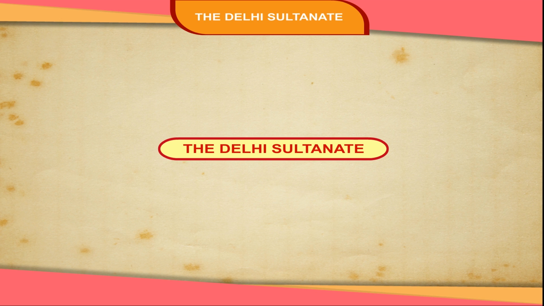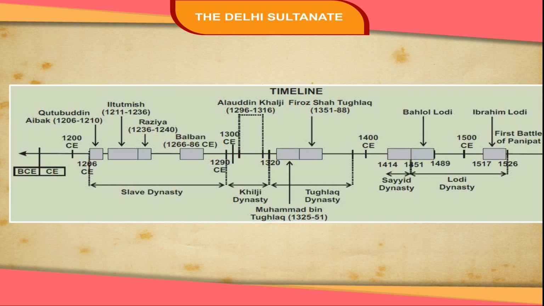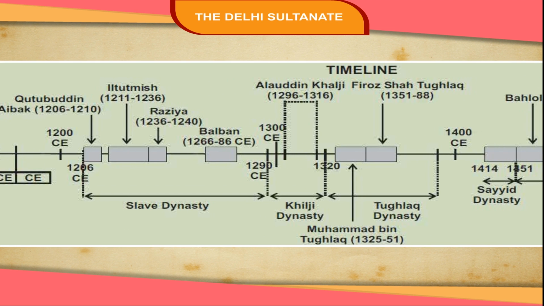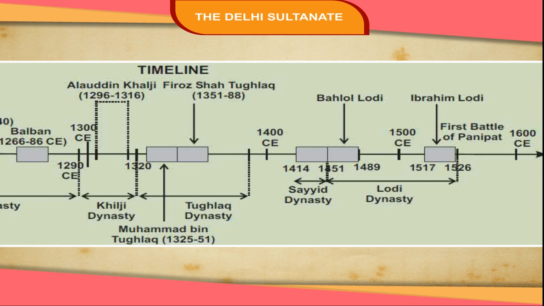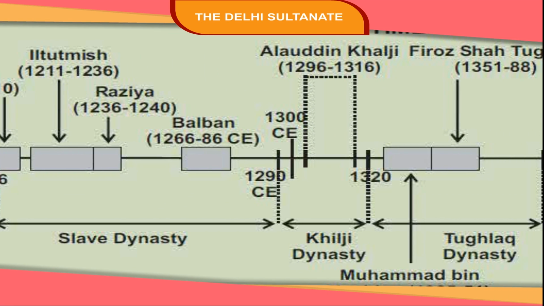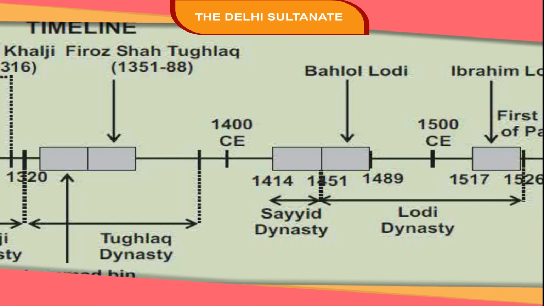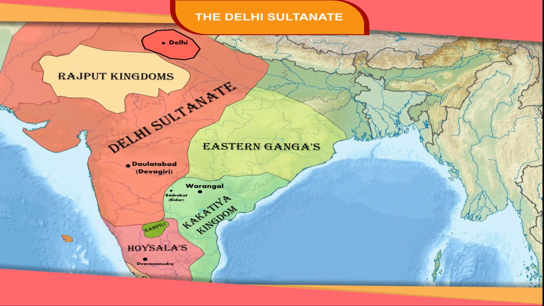The Delhi Sultanate. The political formation known as Delhi Sultanate started from 1206 CE and lasted till 1526 CE. The period saw the rise and fall of 5 dynasties in India: the Slave, the Khalji, the Tughlaq, the Sayyid, and the Lodi dynasty.